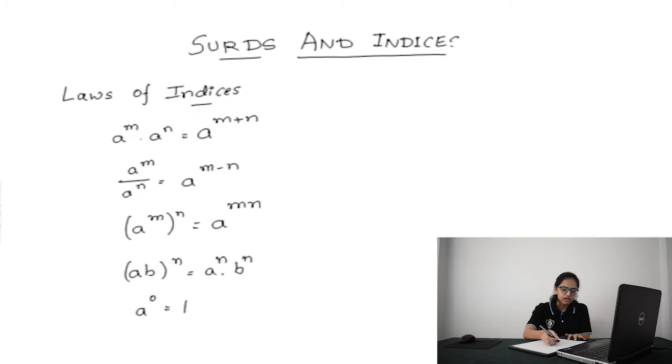There are a few rules that we will have to remember. So now let us look at those. Laws of indices. A power m into a power n is nothing but a power m plus n. Whenever the base is common, you can just add the exponents and it will give us the result. A power m by a power n is nothing but a power m minus n, whereas a power m whole power n is a power m into n, and ab whole power n is a power n into b power n. A power 0 is nothing but 1.